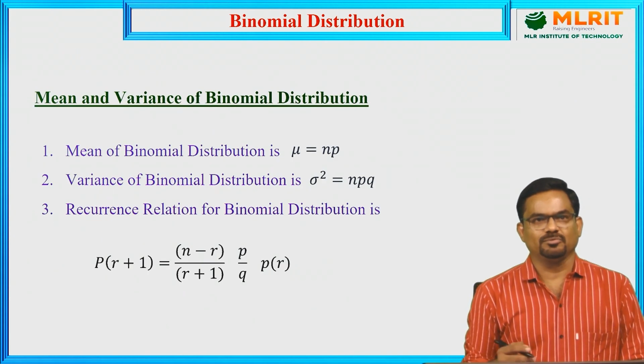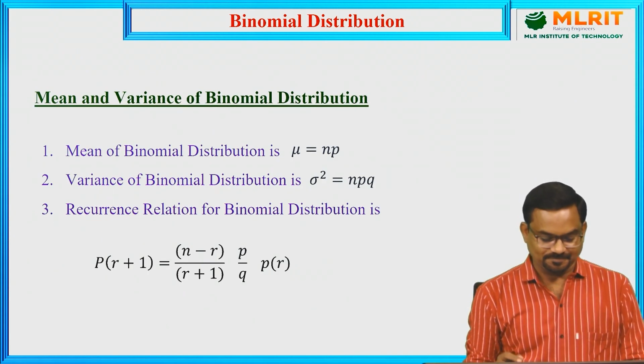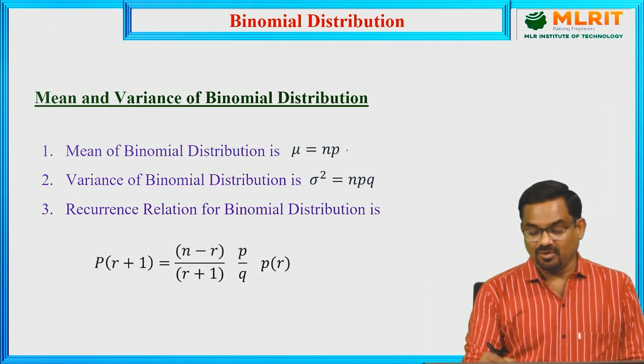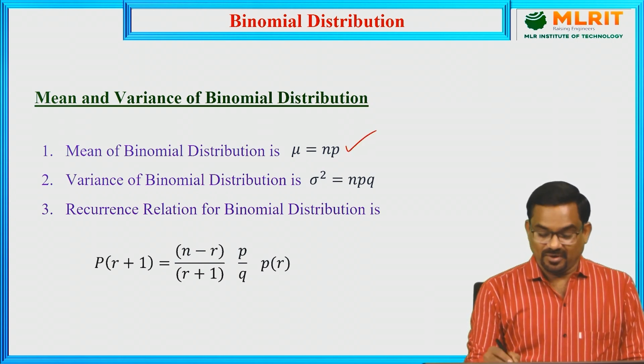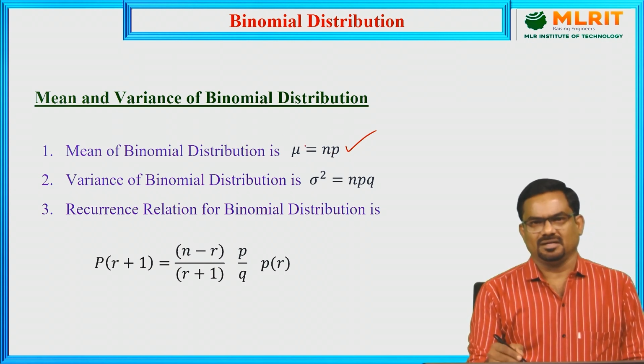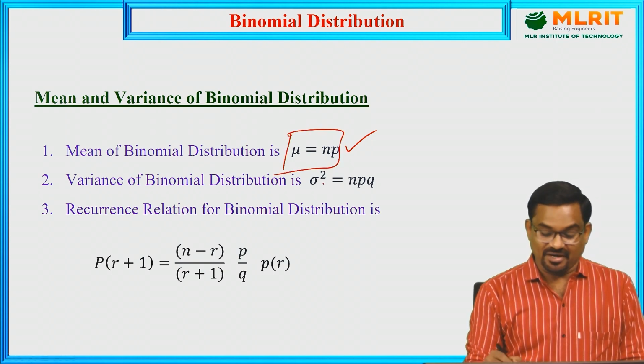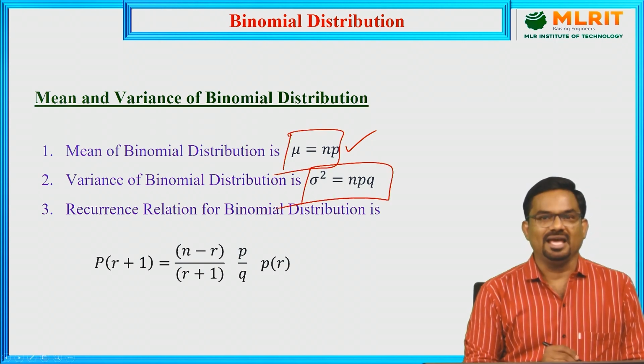Now coming to the mean and variance of binomial distribution. The mean of binomial distribution is mu equal to np. We can use this as a formula in evaluating some problems. So the mean of binomial distribution mu is np and the variance is sigma squared equal to npq.